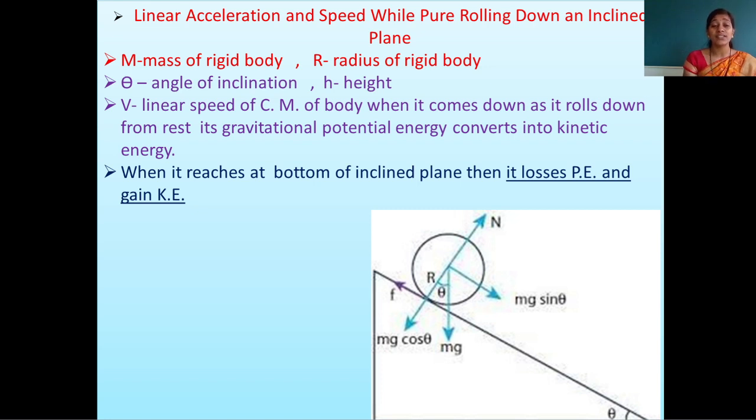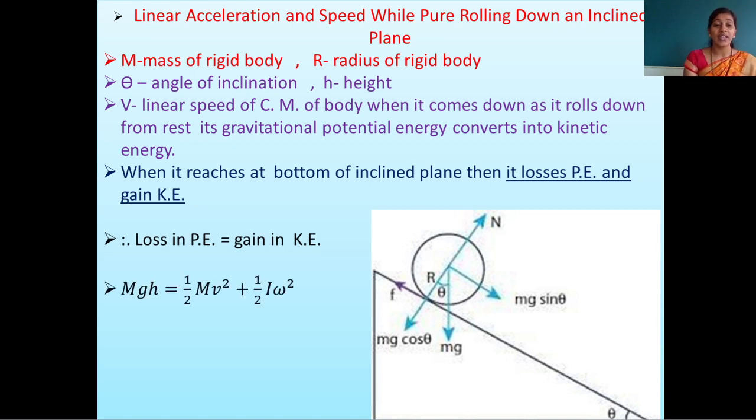But when the body starts the motion on that inclined plane, after some time it is going to reach the bottom of the inclined plane. In that process, the object loses its potential energy and gains kinetic energy. So from that we get the equation: loss in potential energy is equal to gain in kinetic energy.